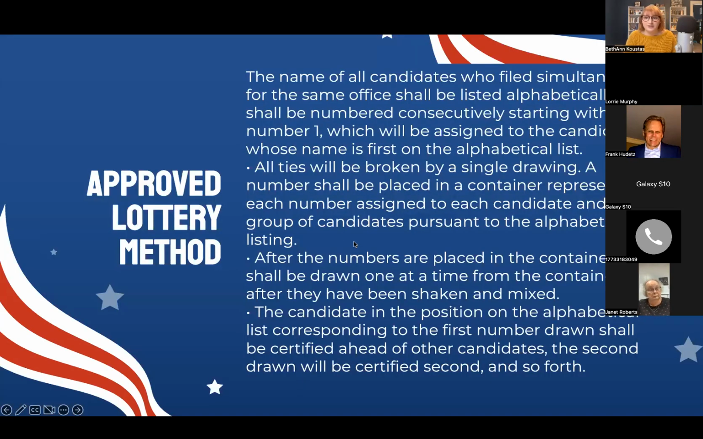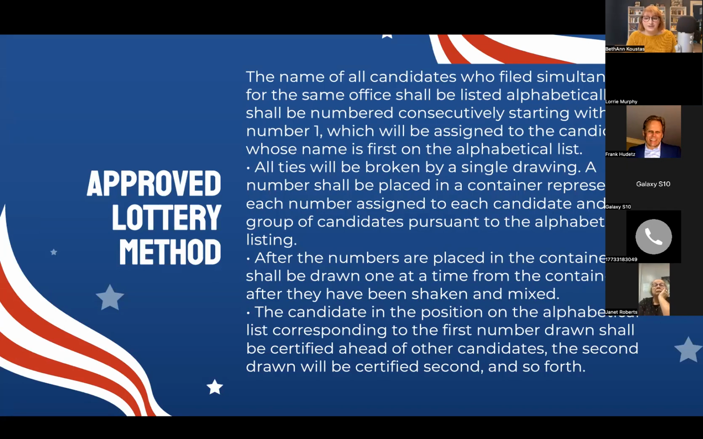The number of all candidates who filed simultaneously for the same office shall be listed alphabetically and shall be numbered consecutively, starting with the number 1, which will be assigned to the candidate whose name is first on the alphabetical list. All ties will be broken by a single drawing. A number shall be placed in a container representing each number assigned to each candidate and a group of candidates pursuant to the alphabetical listing.